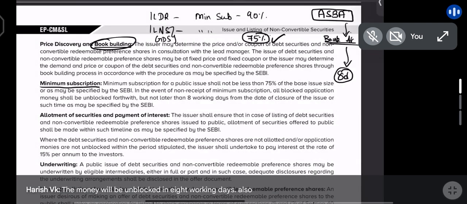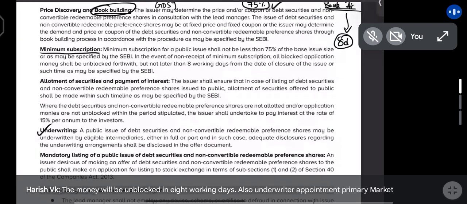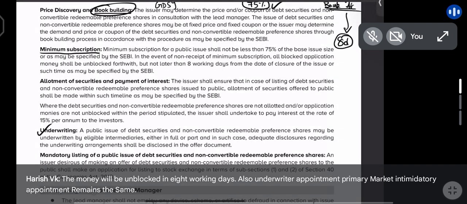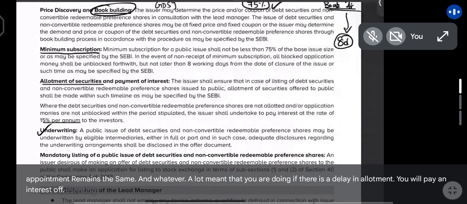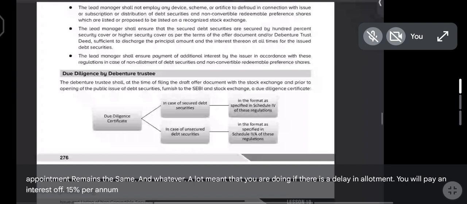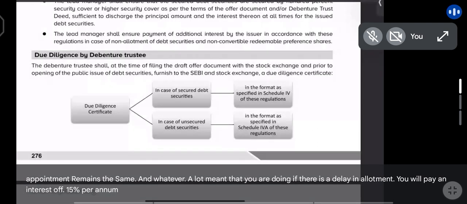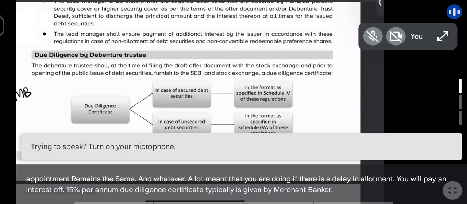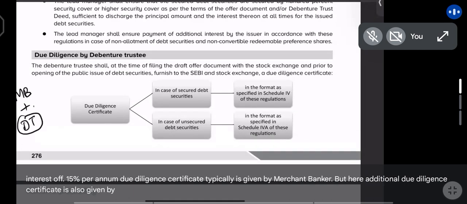Also, underwriter appointment and primary market intermediary appointment remain the same. And whatever allotment you are doing, if there is a delay in allotment, you will pay an interest of 15% per annum. A due diligence certificate typically is given by the merchant banker. But here, an additional due diligence certificate is also given by the debenture trustee.